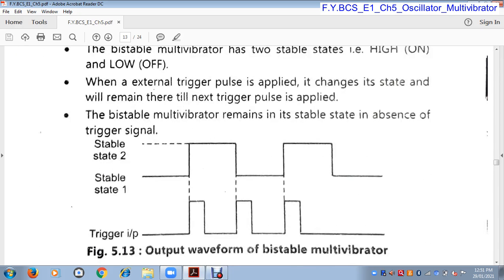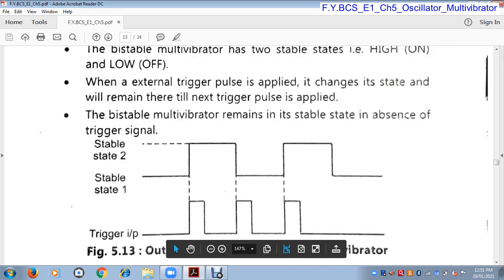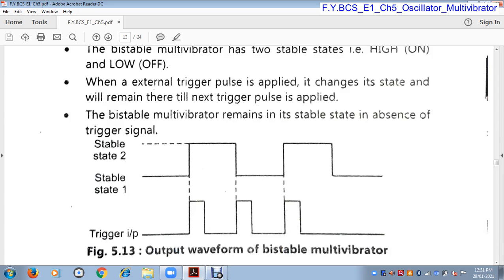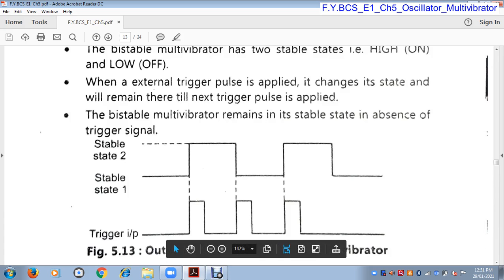But in a bistable multivibrator, when both states are stable, to change its states it requires a trigger pulse. This is the off state. So the multivibrator is in an off state. When we apply a trigger pulse, it changes its state from off state to on state, and it will remain in on state until we apply the next trigger pulse.